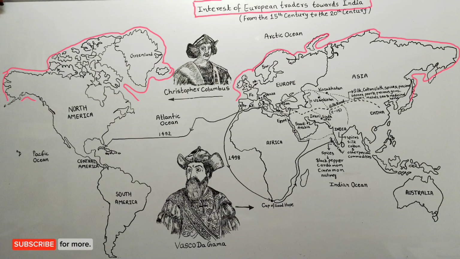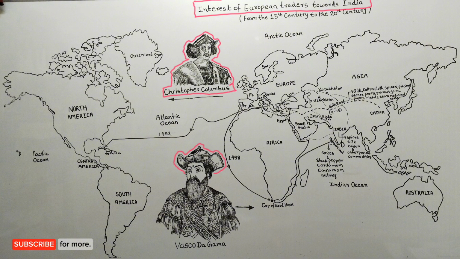Friends, as you can see here, I have made a world map for you people on the board so that I can explain this topic to you people very well. And here I have also made a sketch of Christopher Columbus and Portuguese sailor Vasco da Gama. Friends, these two sketches I have made here because when the initial trade routes of European traders were closed by the Ottoman Turk Empire, and when they started searching for a new sea routes for trade, then these two people were very famous at that time. Italian sailor Christopher Columbus and Portuguese sailor Vasco da Gama. Since we will also talk a little about both of them in this video, that is why I have made a sketch of both of them here.